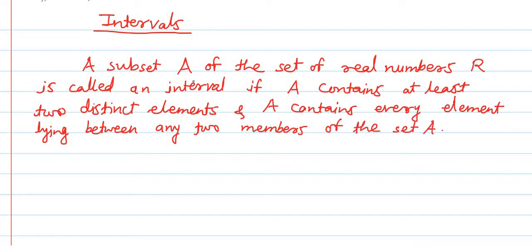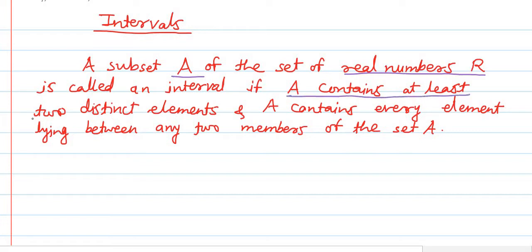See once again how the interval is defined. If we have any subset A of the set of real numbers R, then that A will be called an interval if it satisfies two conditions. The first condition is that A contains at least two distinct elements.